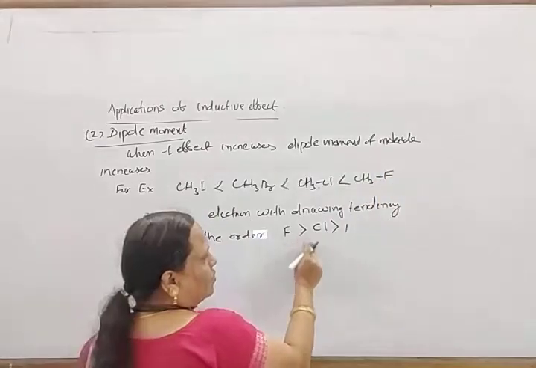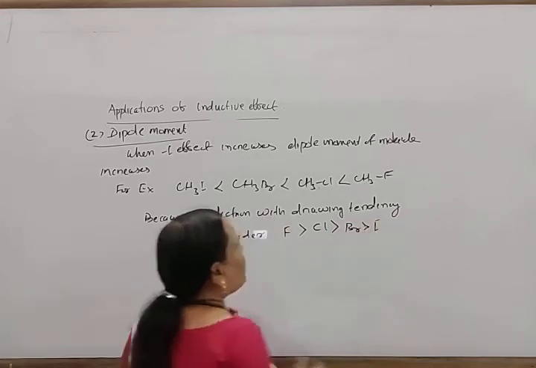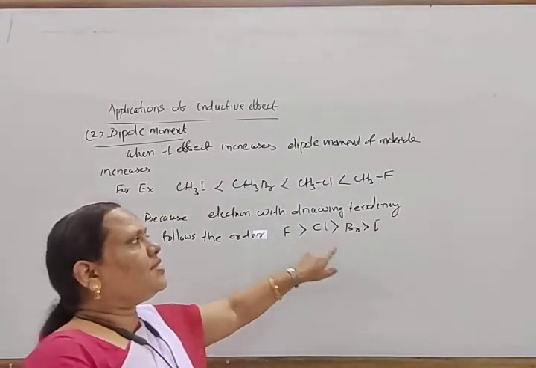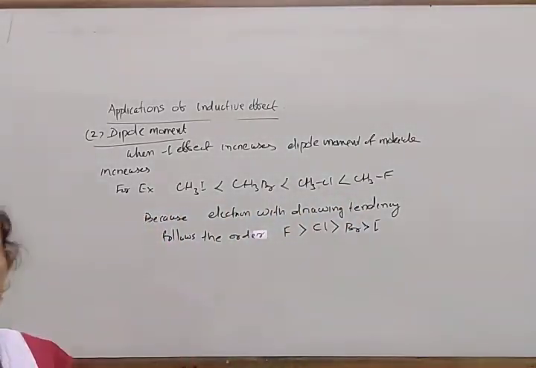So fluorine is greater than chlorine, then bromine, then iodine. In this way, it has more tendency than this. This is more polar than this, than this, than this. Okay.